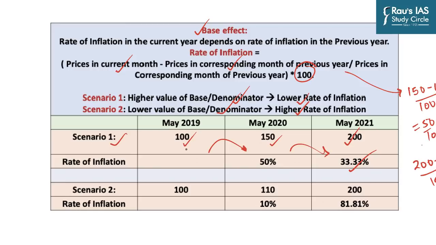Again, to show you how the base effect changes the whole game, you have the same starting point and the same ending point, but the middle point is different. So let's say for an item B, it starts at 100 just like item A, but in May 2020 it was 110. So the rate of inflation was 10%. In May 2021, the prices have gone up to 200, just the way item A has gone. But item A has a 33.33% inflation rate, whereas item B has an 81.81% inflation rate, just owing to the base effect, because the base would be 110 in this case and 150 in this case. And so this is what is known as base effect.